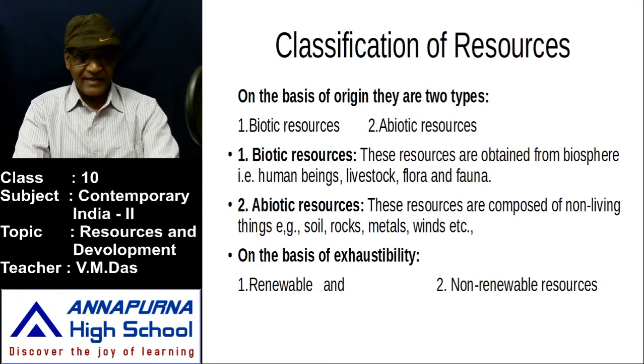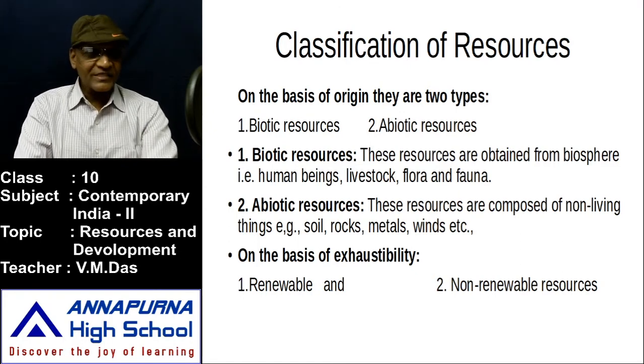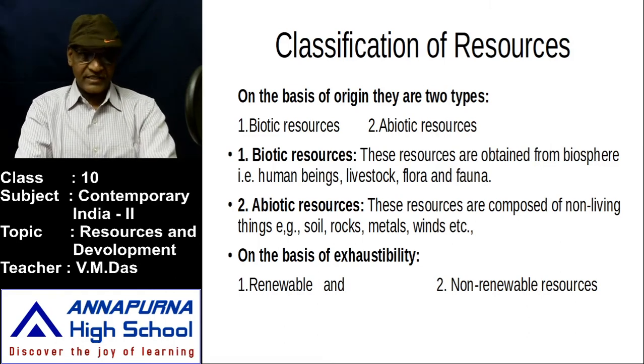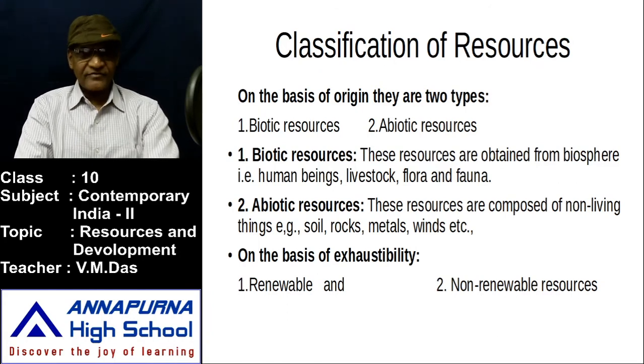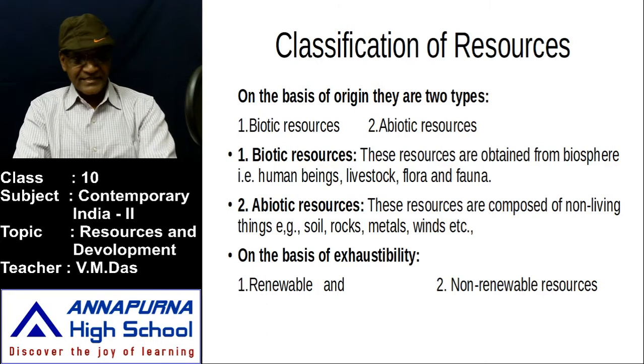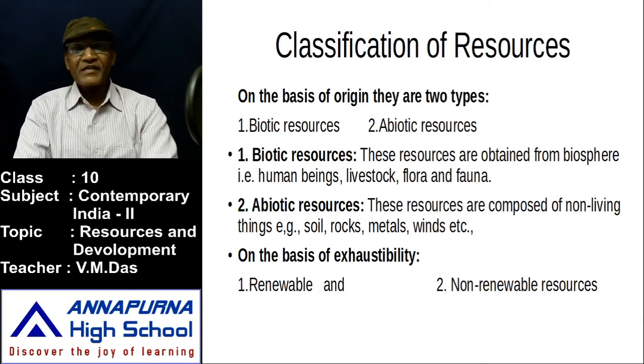And the second type is abiotic resources. These abiotic resources are composed of non-living things. For example, biotic resources are life-filled, and the second type, abiotic resources, are non-living.